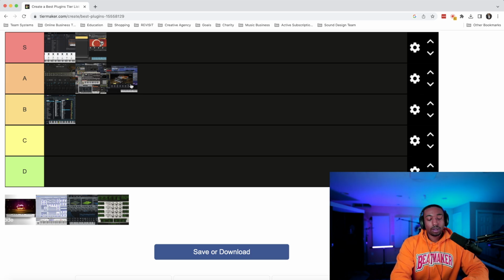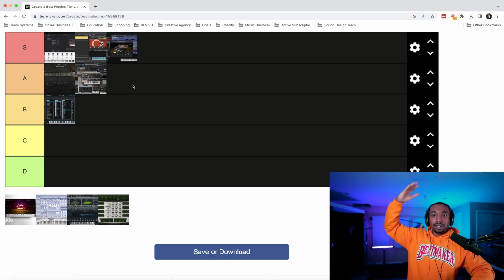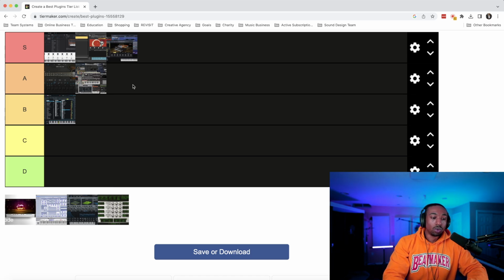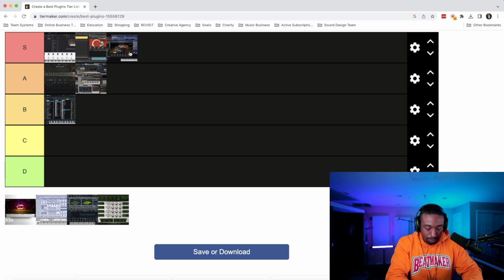Word of mouth. Omnisphere is talked about a lot. So let's move this up to S tier because the word of mouth is like up here. When we say Google, we think Omnisphere is like the Google of music production tools. Okay, word of mouth. Sound quality, top tier, S tier. Features, S tier. And then price. For what you're getting, you're getting basically like 10 keyboards in one. So for that reason, it's undervalued, and we're going to keep that in the S tier.